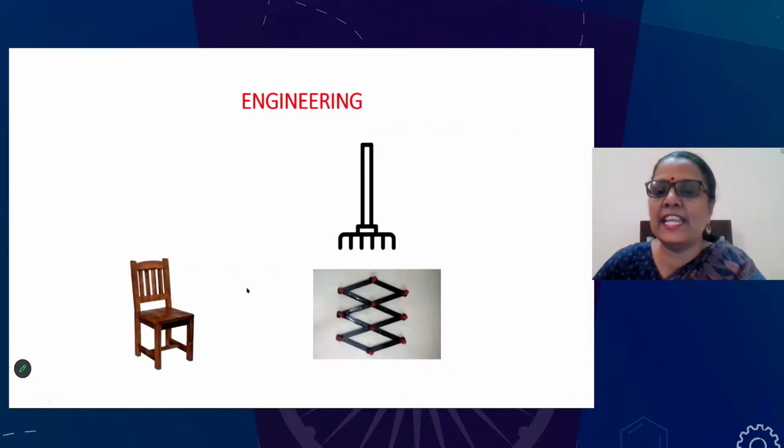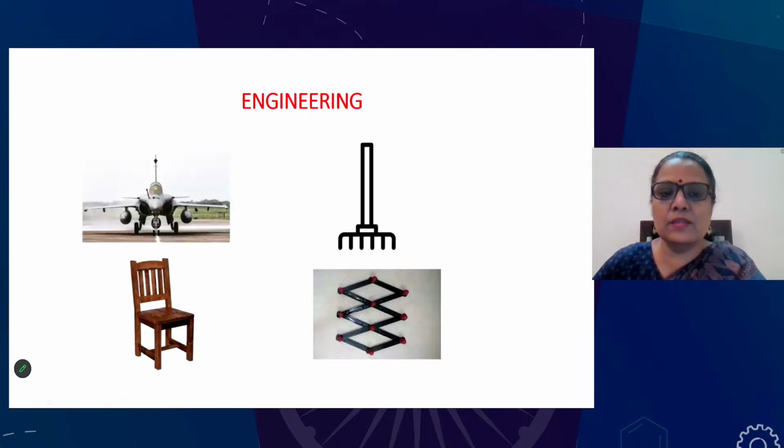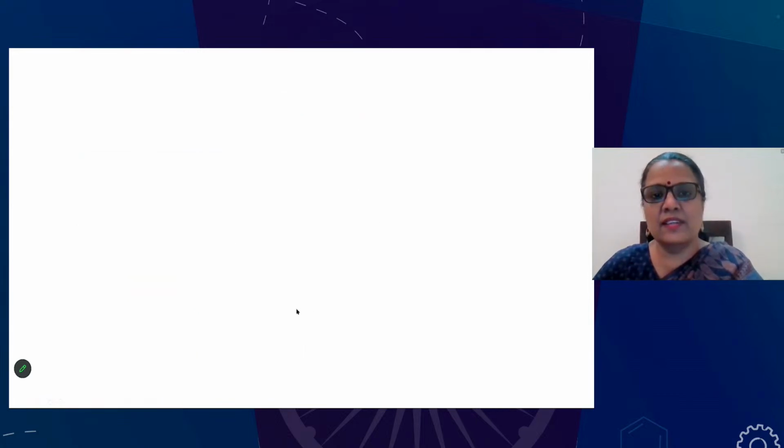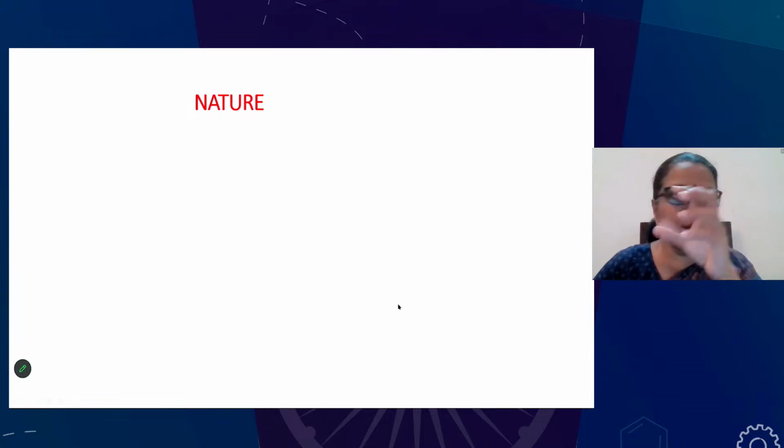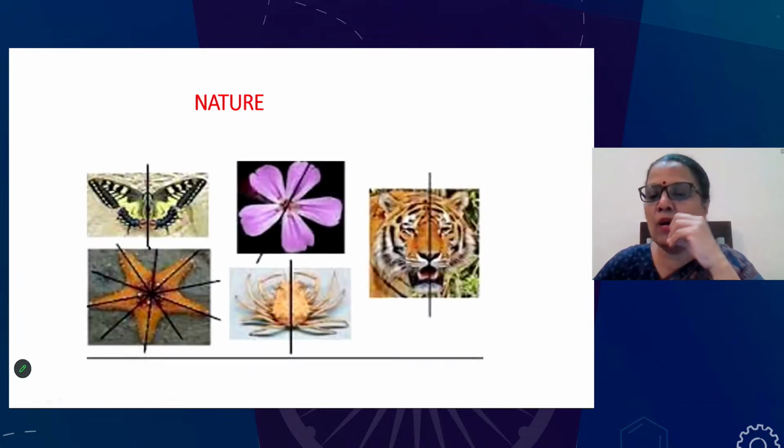Now you see for any engineering field, yes, you see the fighter plane is an amazing example of the line of symmetry. See the tools we use in agricultural land, chairs, hangers, everywhere. What about nature? Have you looked around? Are you seeing symmetry around you? Yes, you can see symmetry in a lot of places. These are a few examples mentioned here.